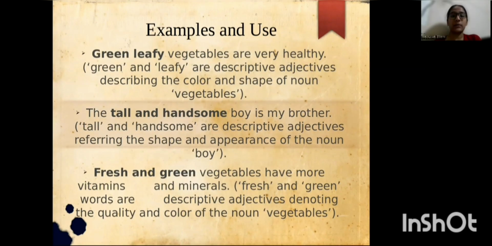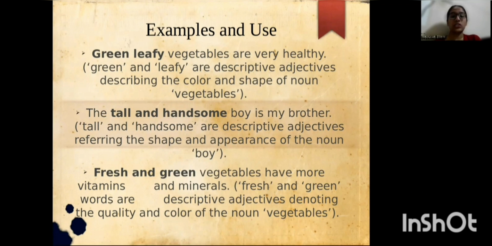Green leafy vegetables are very healthy. Here, green and leafy are descriptive adjectives describing the color and shape of a noun, vegetables. The tall and handsome boy is my brother. Here, tall and handsome are the descriptive adjectives referring to the shape and appearance of the noun boy.